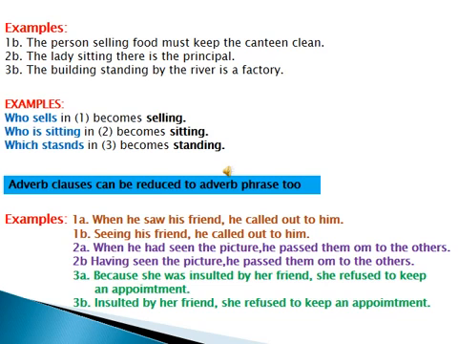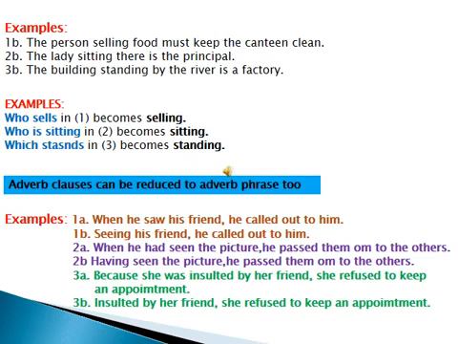Adverb clauses can be reduced to adverb phrases too. This is an example of an adverb clause. As you can see on your screen, example number 1a, when he saw his friend he called out to him. Example number 1b, seeing his friend he called out to him. Sentence number 2a, when he had seen the picture he passed them on to the others. Sentence number 2b, having seen the picture he passed them on to others.